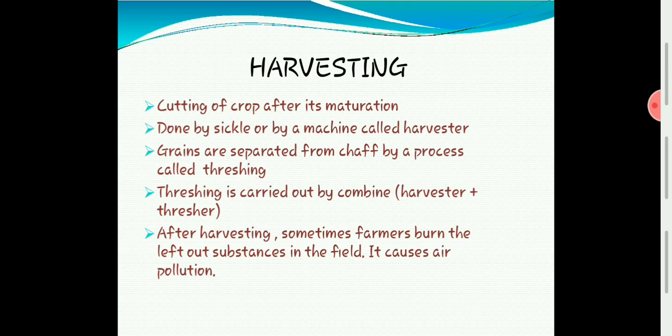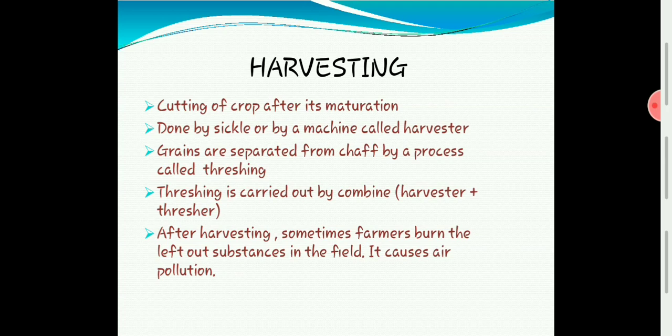So, what is harvesting? The first point: cutting of crop after its maturation is called harvesting. When the crop is matured, you know the meaning of mature, it has borne fruit or yield, the plant has grown healthy and produced seed, food grain, and that is the time to harvest the crop.